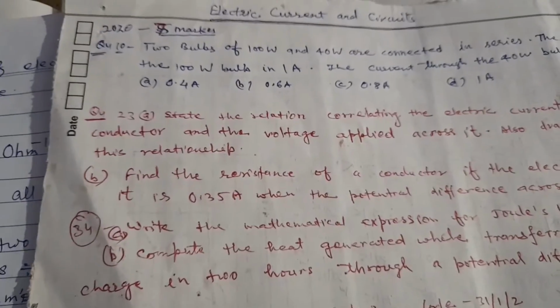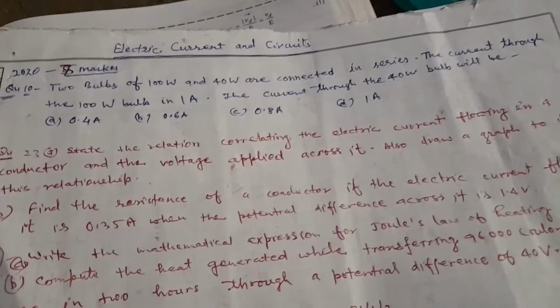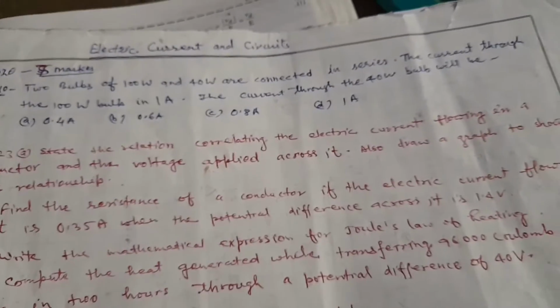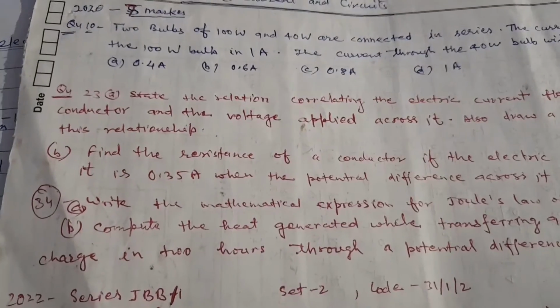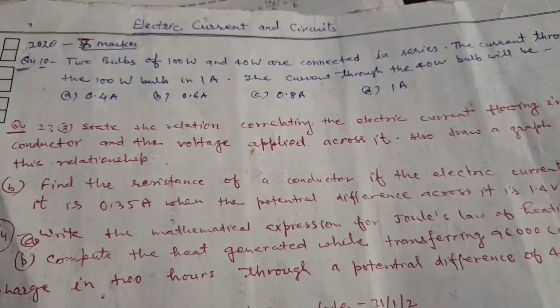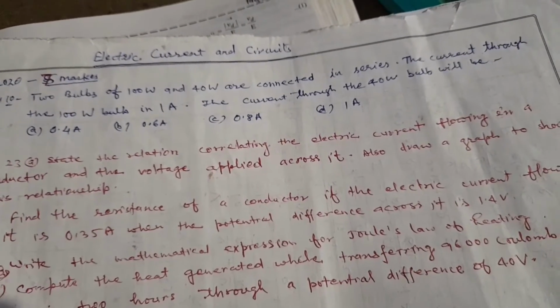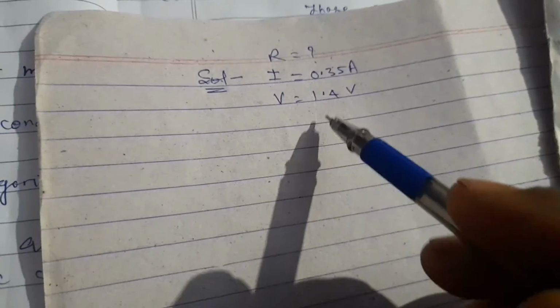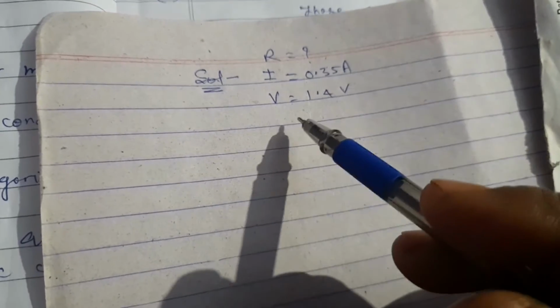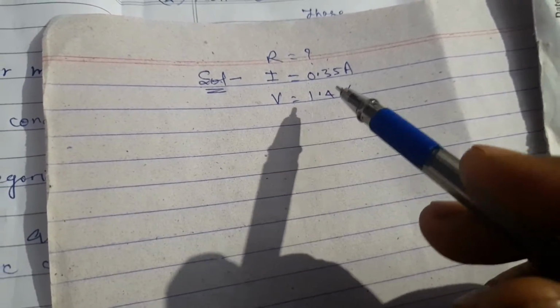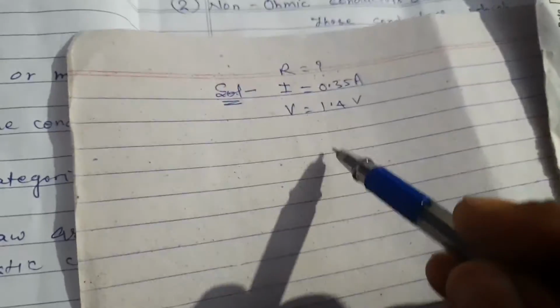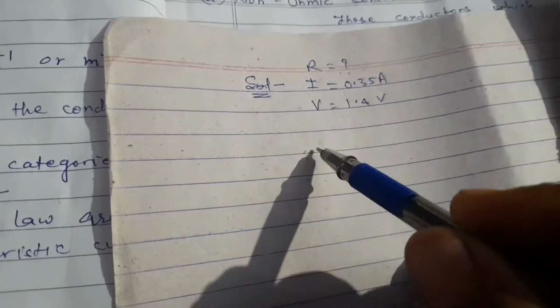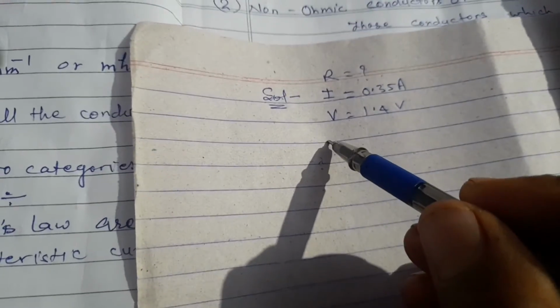The second question asked: find the resistance of a conductor if the electric current flowing in it is 0.35 ampere when the potential difference across it is 1.5 volt. The numerical question will be solved as I is equal to 0.35 ampere, V is equal to 1.5 volt is given. What will be the value of R? We will apply Ohm's law.